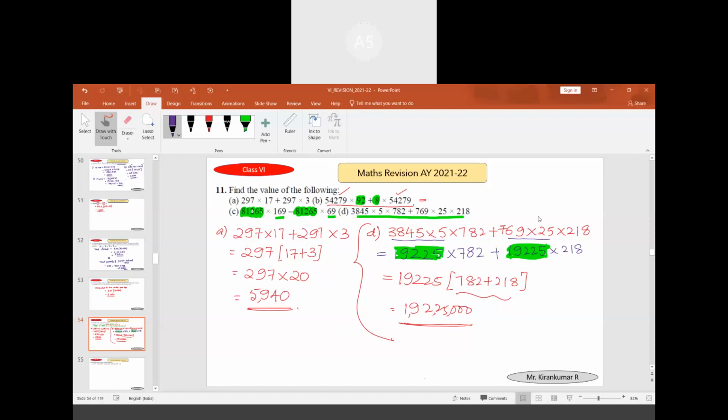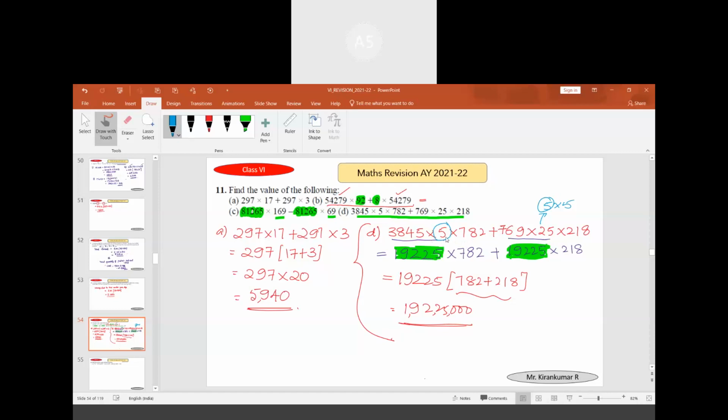And 15, we have to multiply. Listen. You want me to write this 25 as 5 into 5? Then you want to take 5 common. Only this? No, sir. One more is there, sir. 769 into 5 we have to do, sir.